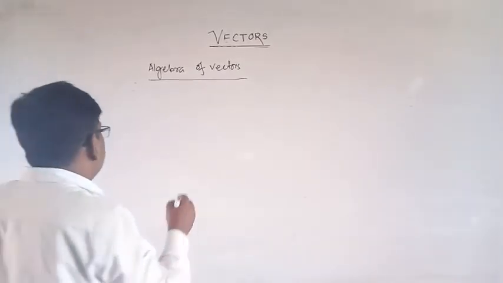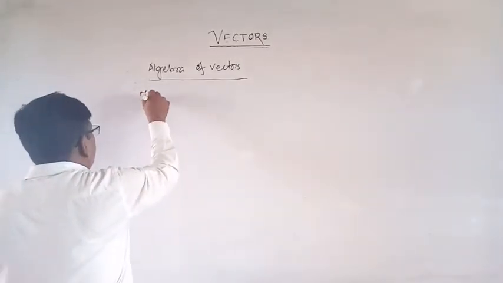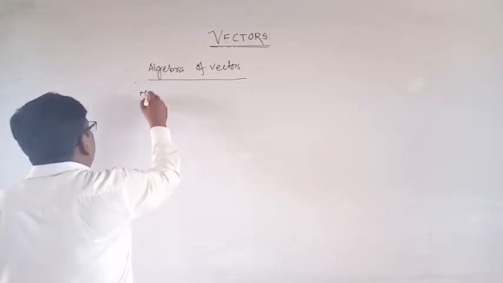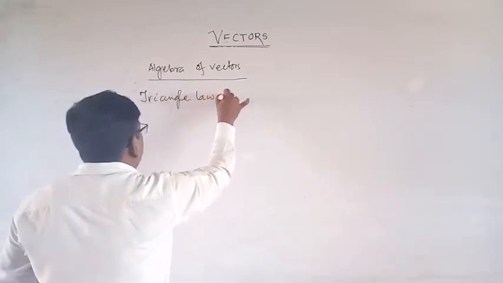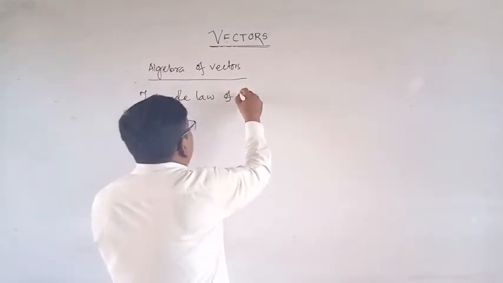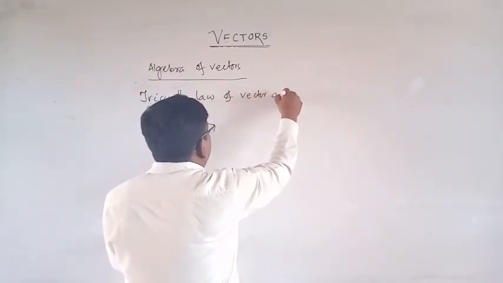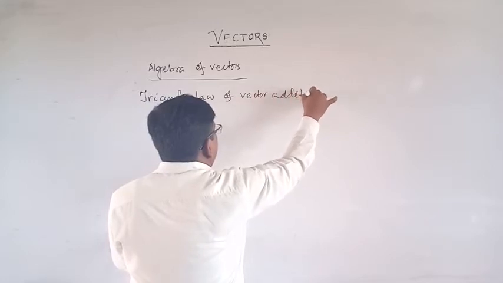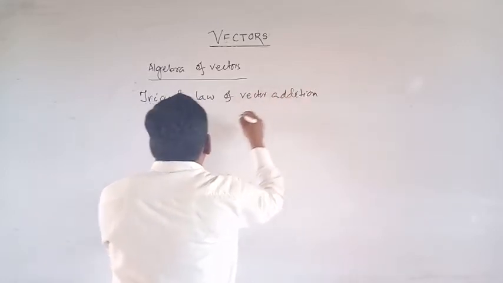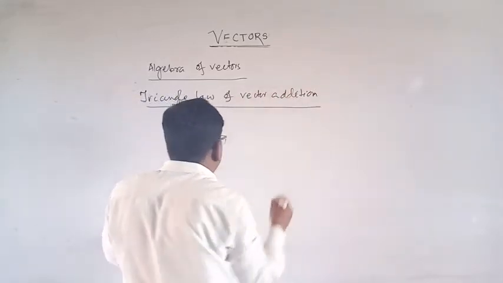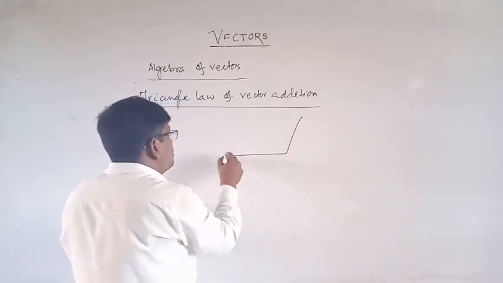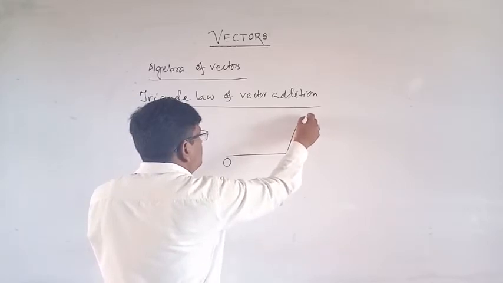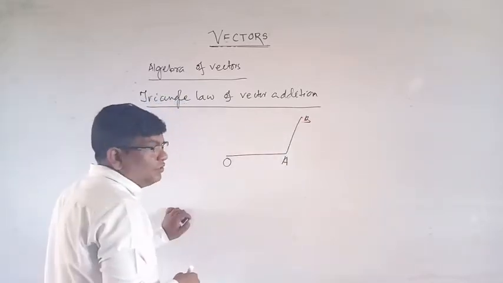Triangle law of vector addition. Suppose this is a triangle, this is O and this is A and this is B. Clear?